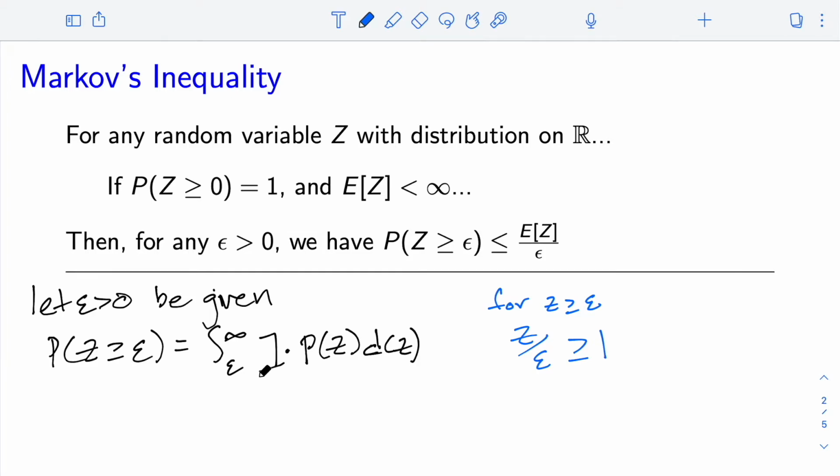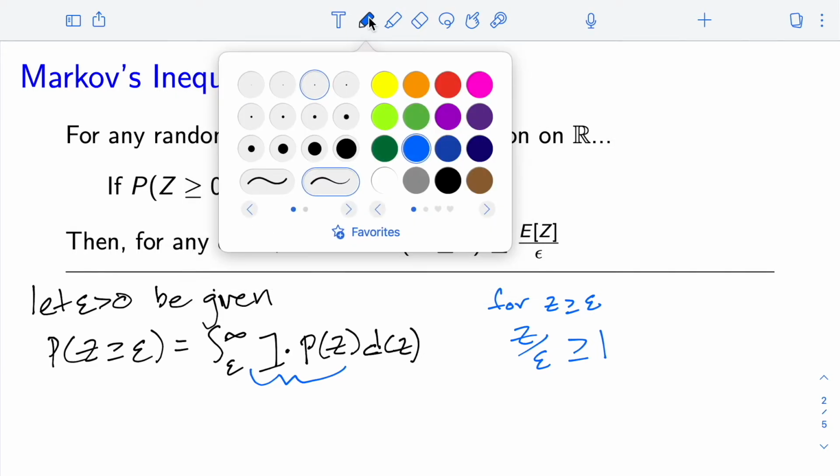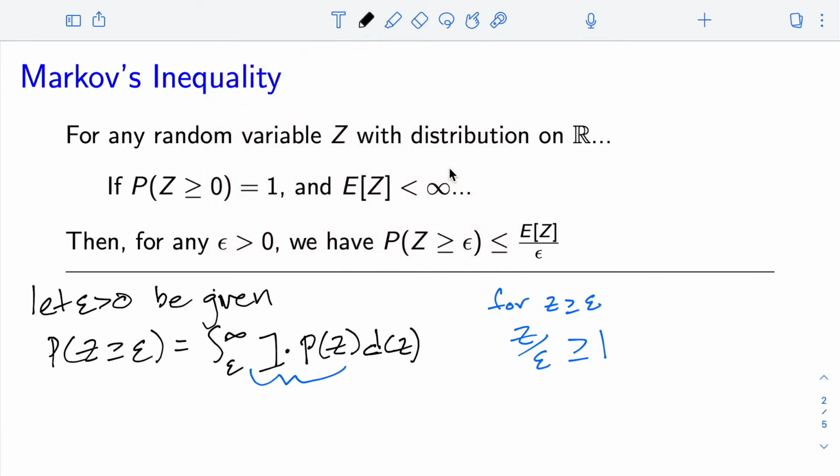And since the whole integrand in here is always positive, or at least non-negative, if we replace 1 by a value larger, in this case z over epsilon, we will only increase the value of the integral. We will not decrease the value of the integral. So this is a relatively common trick and actually quite important.